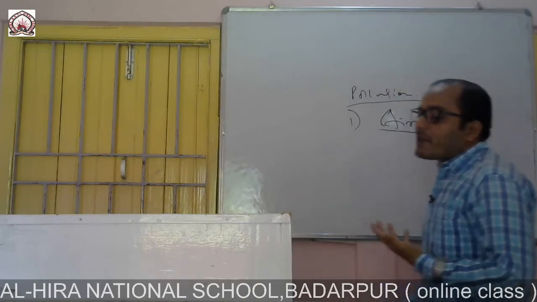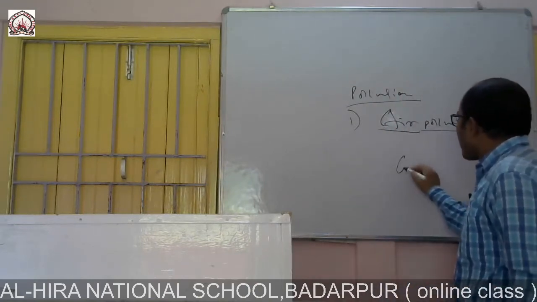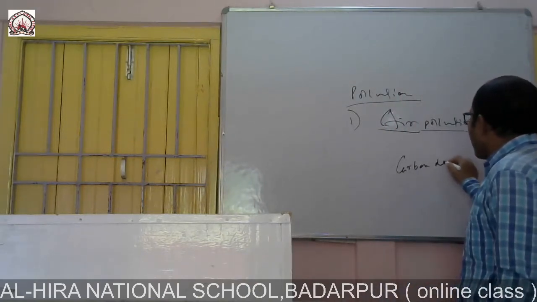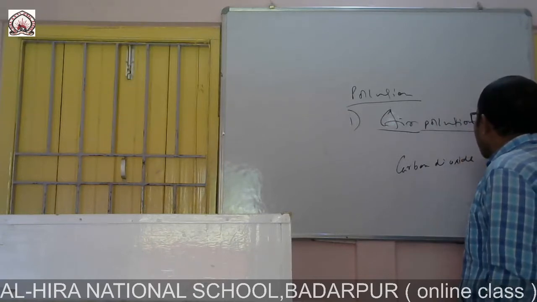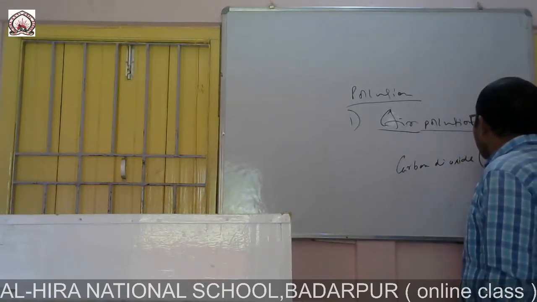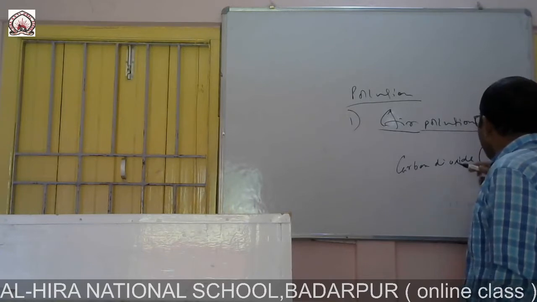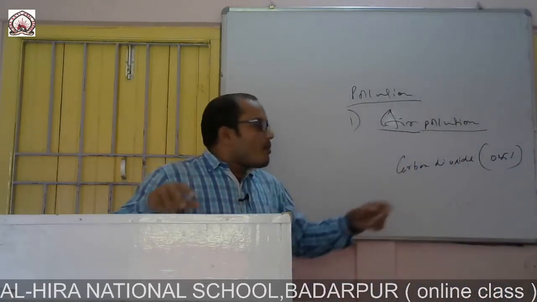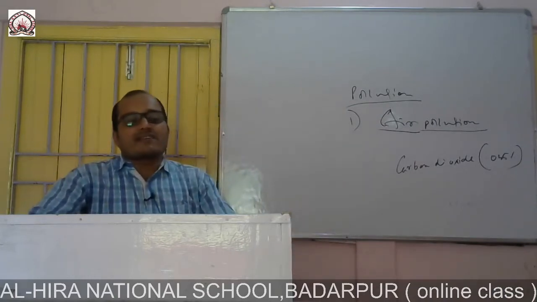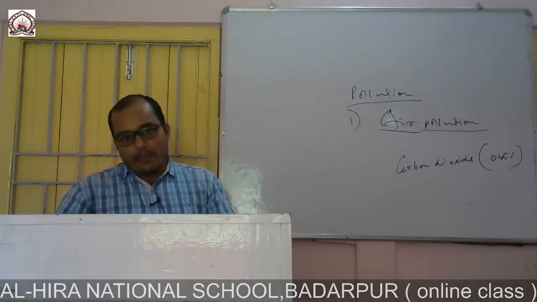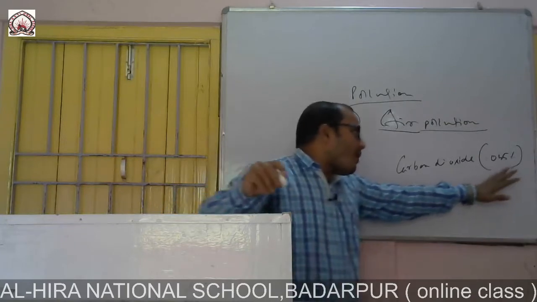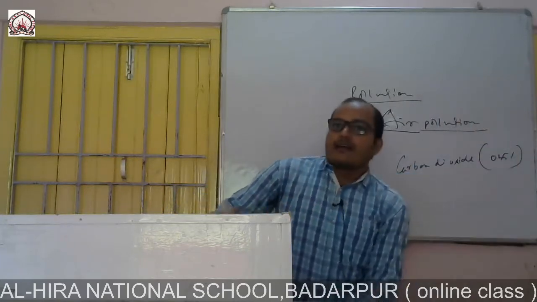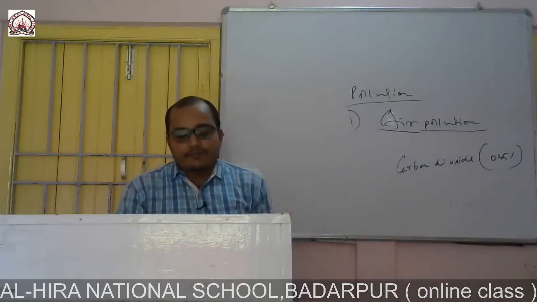This carbon dioxide is 0.035% in the atmosphere. This is the total quantity of carbon dioxide present in the atmosphere.